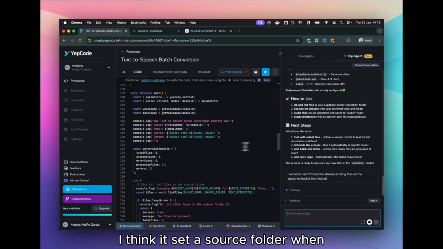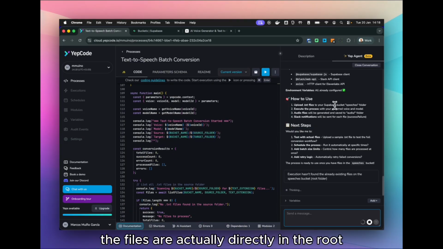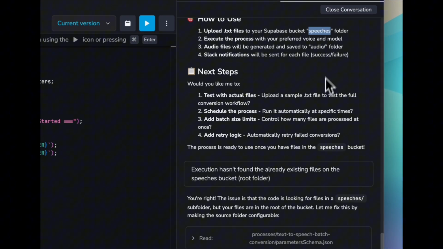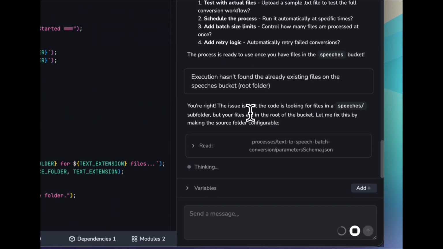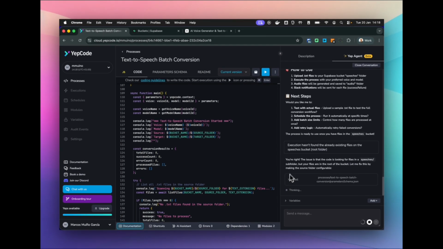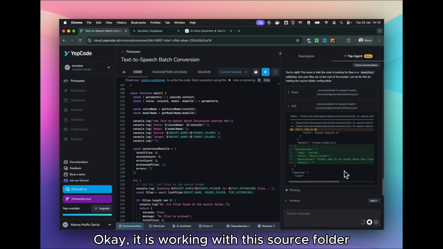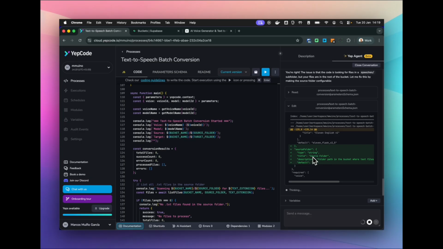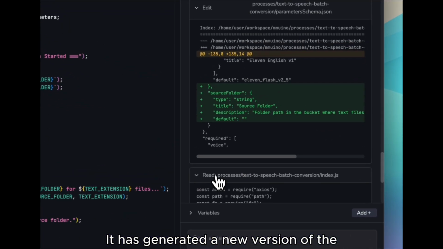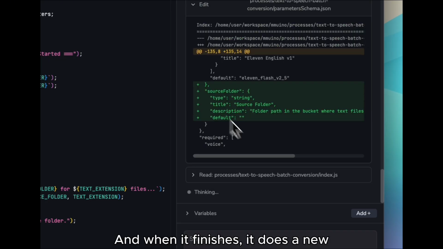I think it set a source folder when the files are actually directly in the root directory. Very good. The agent is working, and let's see what solution it proposes. Okay, it is working with this source folder, indeed. It has generated a new version of the code where it removes the source folder.